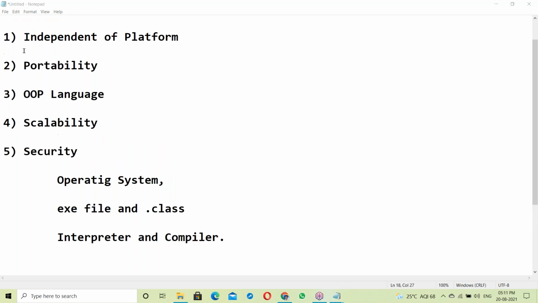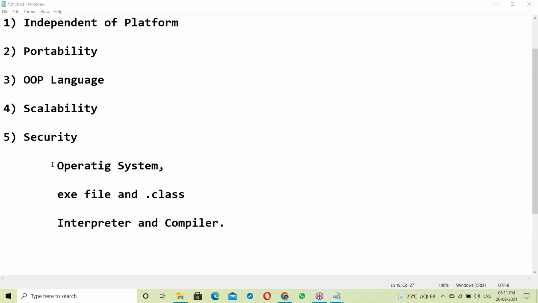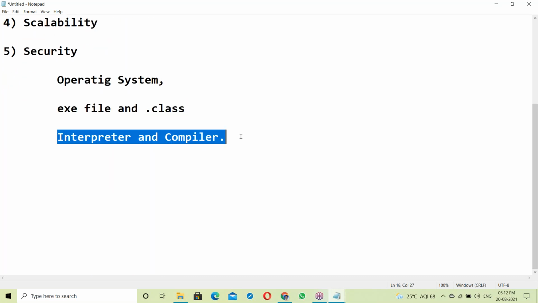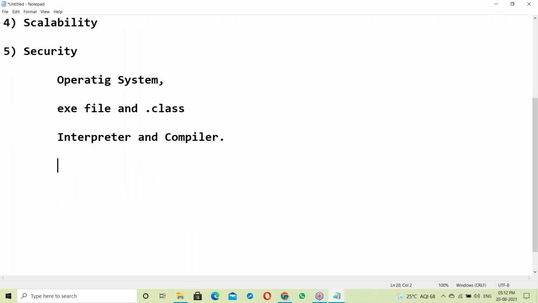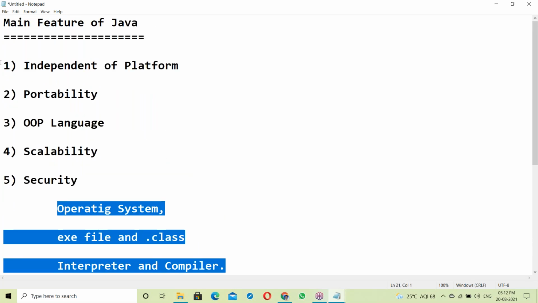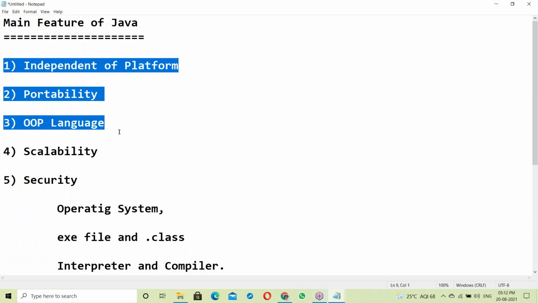To understand all of these things, you need minimum knowledge. What is OS? What is an exe file? What is a dot class file? Next, what is an interpreter? What is a compiler? Next, generation of language. If you have this knowledge, then you can understand all the features very clearly.